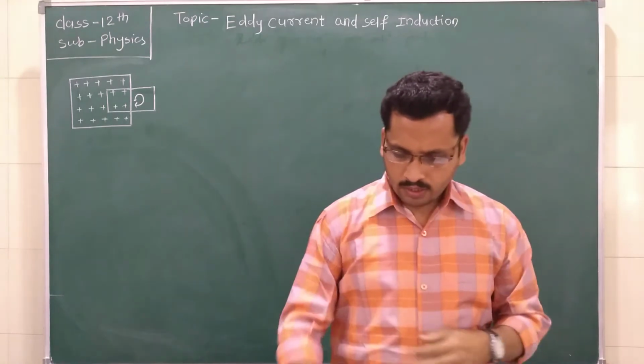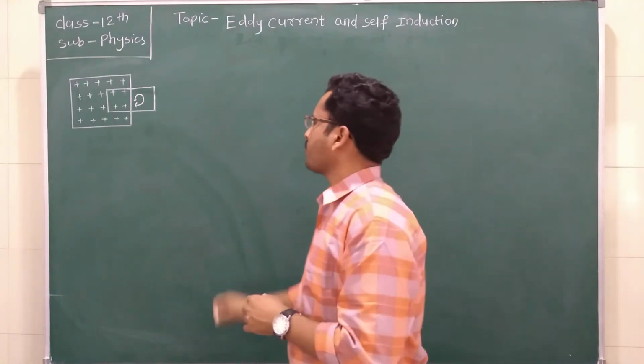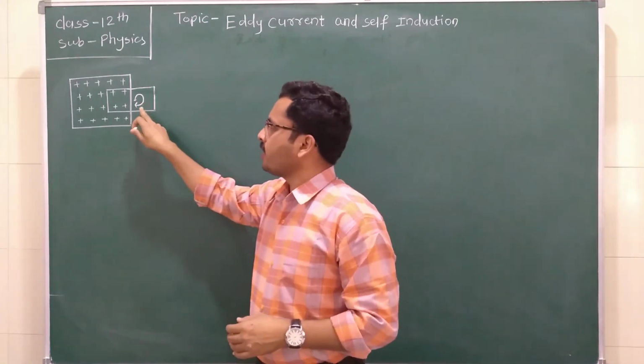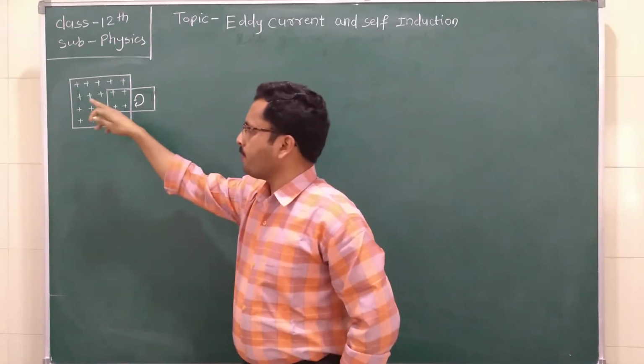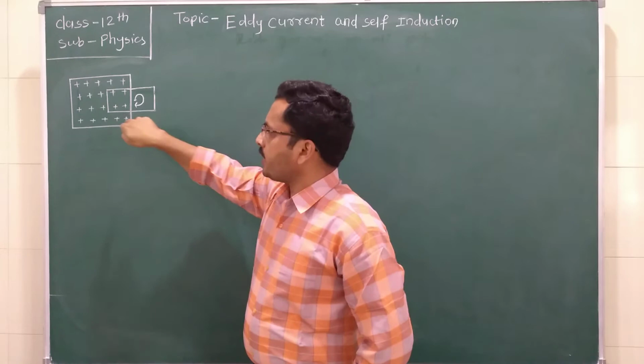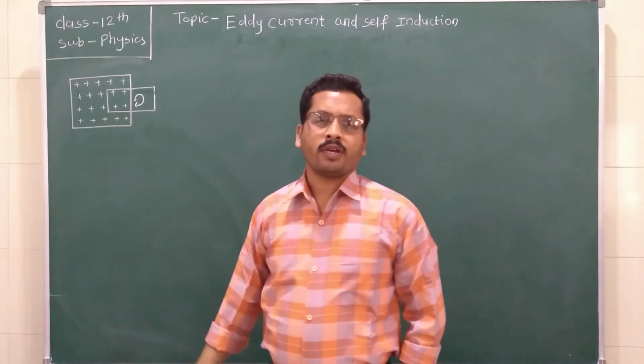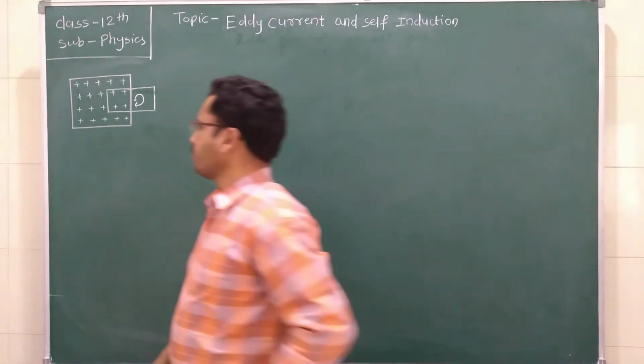Suppose a conductor is placed inside a magnetic field. This magnetic field is inside the magnet or inside the blackboard in the inward direction.